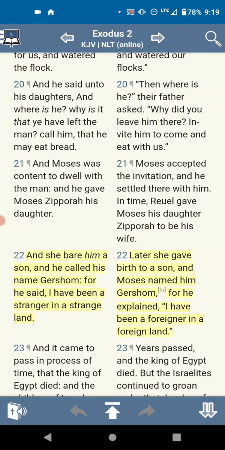And Moses was content to dwell with the man, and he gave Moses Zipporah his daughter, and she bare him a son, and he called his name Gershom, for he said, I have been a stranger in a strange land. And I believe this is when Moses had fled from Egypt after he had finished smiting an Egyptian, or a Hamite. And he fled to the land of Midian.